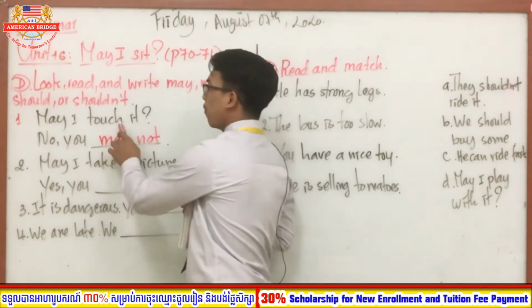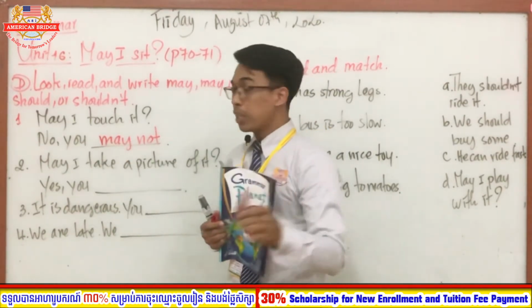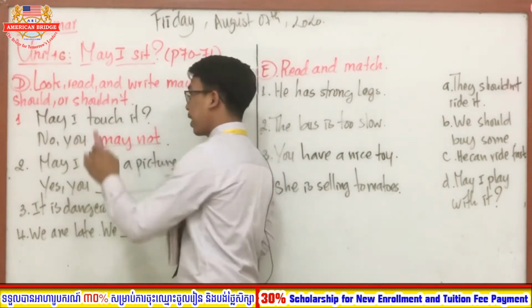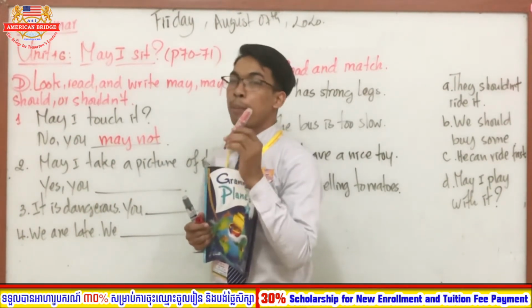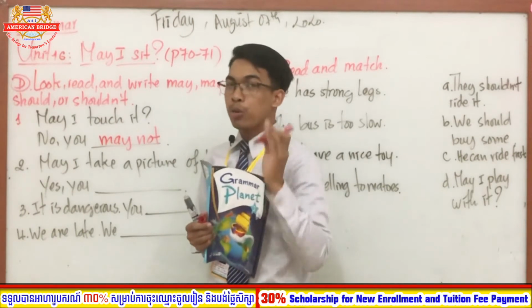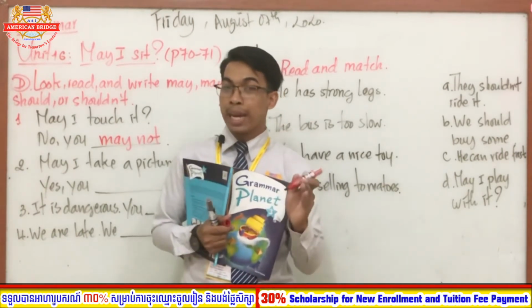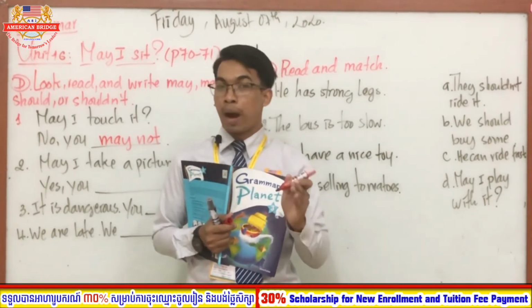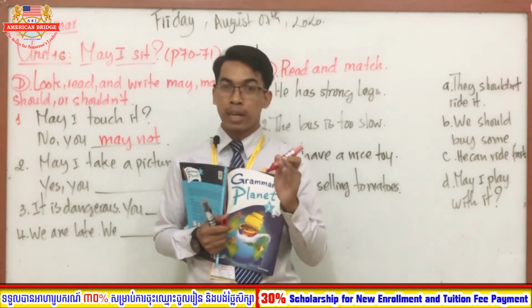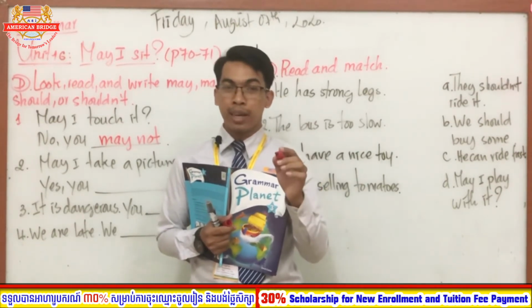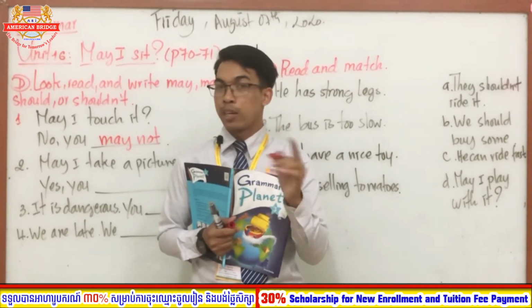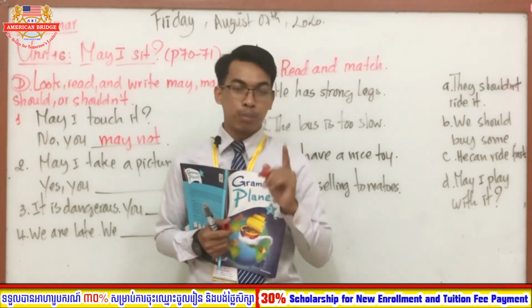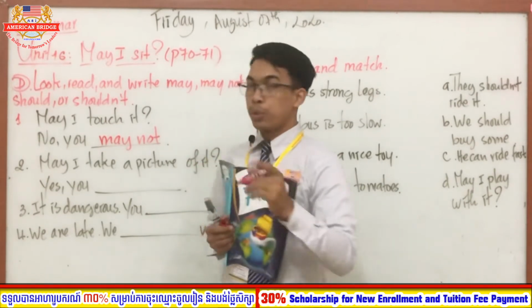Because the first sentence is a question that uses may to ask, right? May I touch it? And the answer also uses may. But you have to remember, when we use may, we cannot combine it with the short form, may and not, so we use the full one, may not. We cannot combine them together, so you have to remember, no, you may not.